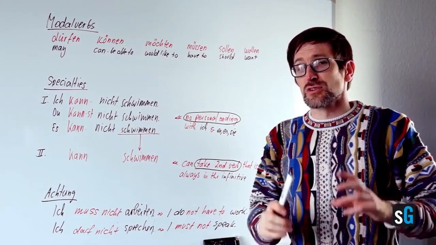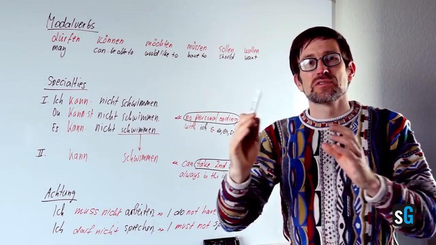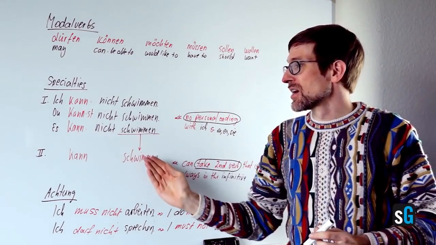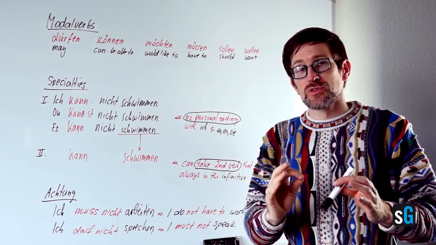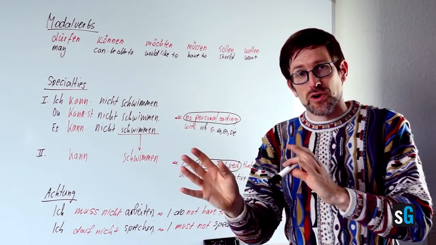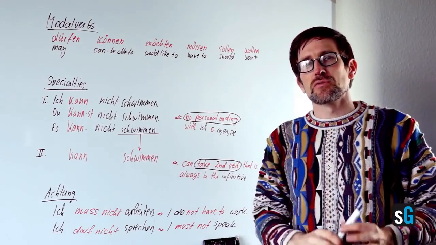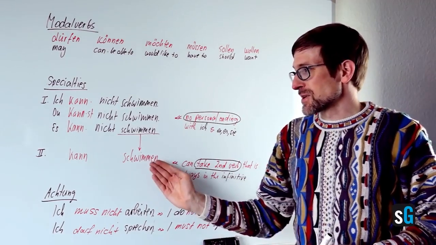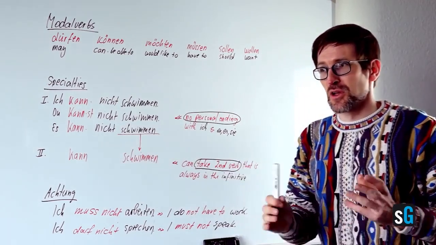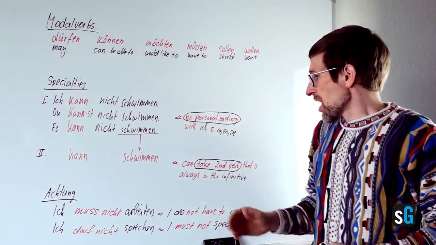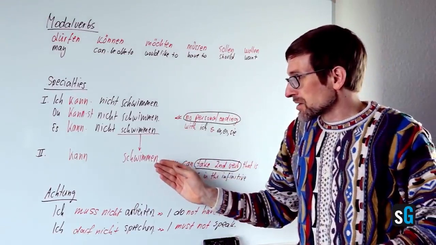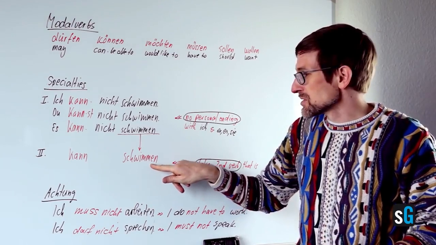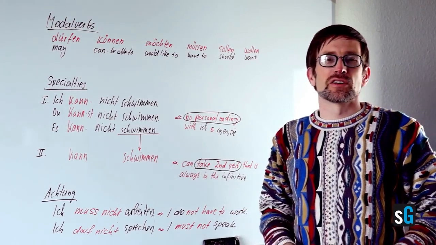So the second specialty, you know from English: I can't swim. Can and swim are 2 verbs, the same in German: kann, schwimmen. So modal verbs are, for now, there are a few more later on, but for now these are the only verbs that can take a second verb. This is a specialty that you know from English, so that must not be too much trouble here. Please keep in mind that in German the second verb is always in the infinitive form, which means it's the en form that you find in each dictionary.